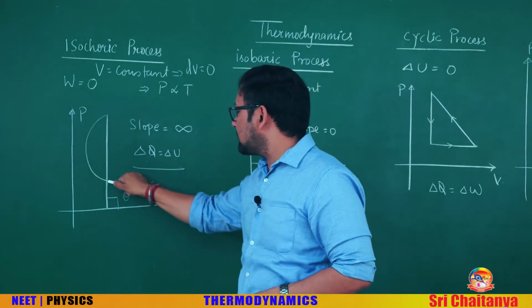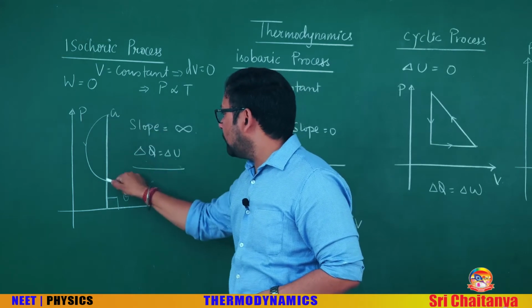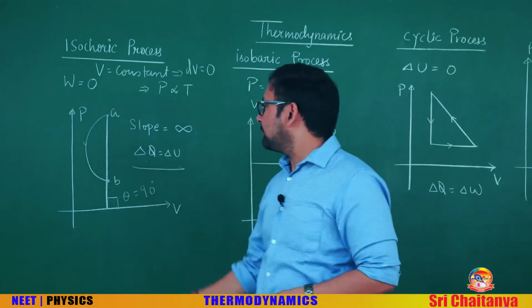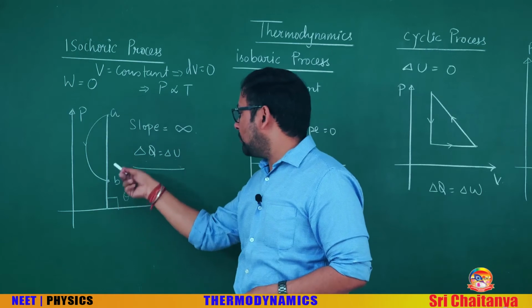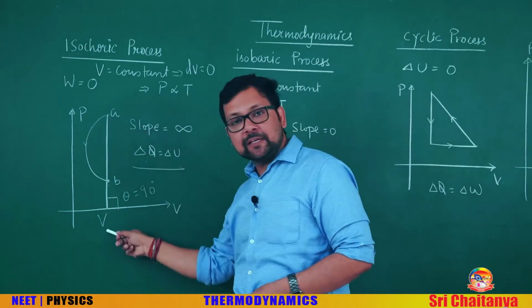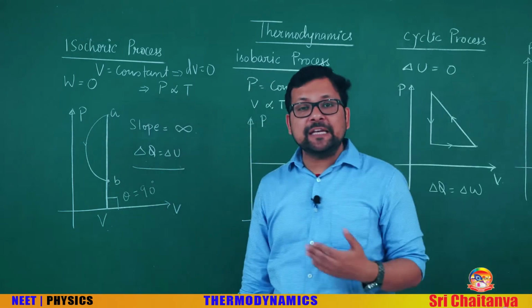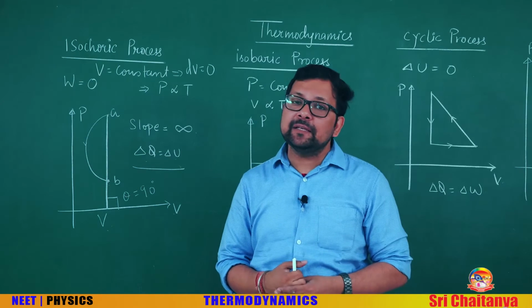The initial volume A and the final volume B are obviously constant. Suppose the volume of A is V, so the volume of B is V as well. So, obviously the change in volume between A and B is 0.